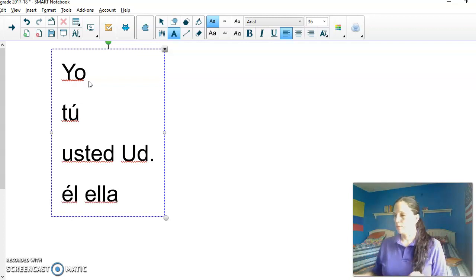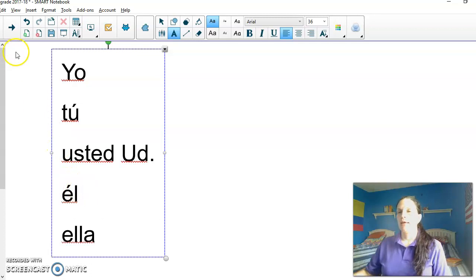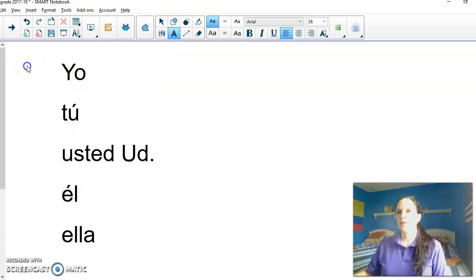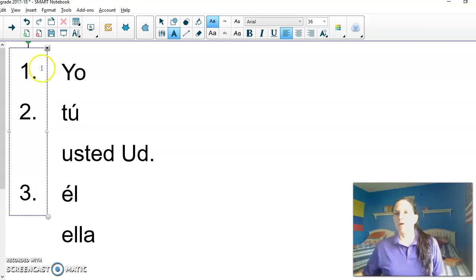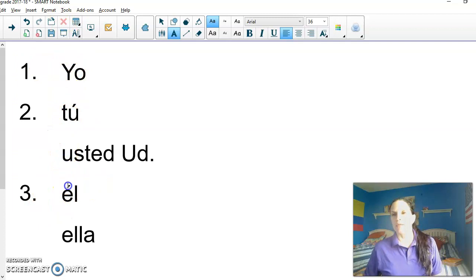Let's put that one separated so we know. This one will be first person, this will be second person, and this will be third person. But to conjugate, remember that these three that you see right here go together.